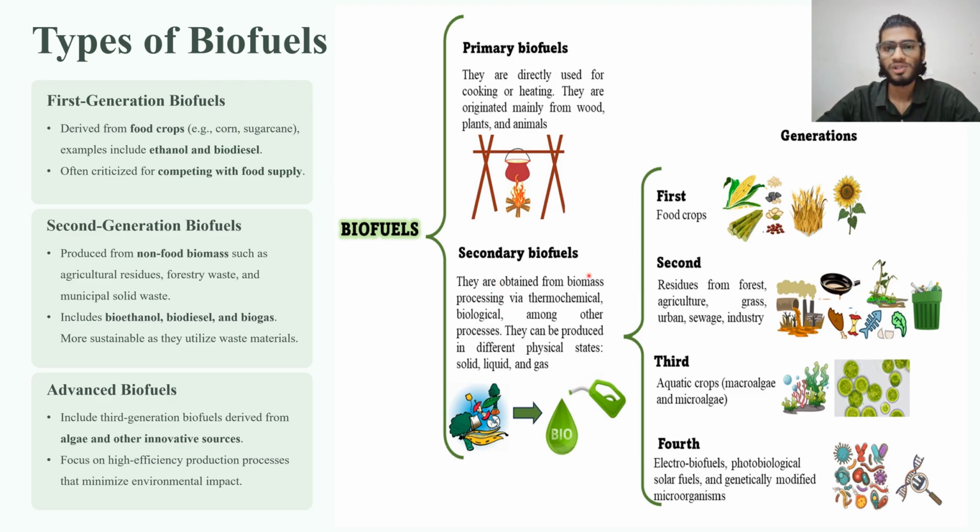Secondary biofuels are further classified into four types: first generation, second generation, third generation and fourth generation biofuels. This further classification is based on the feedstock used for the production of the biofuel.